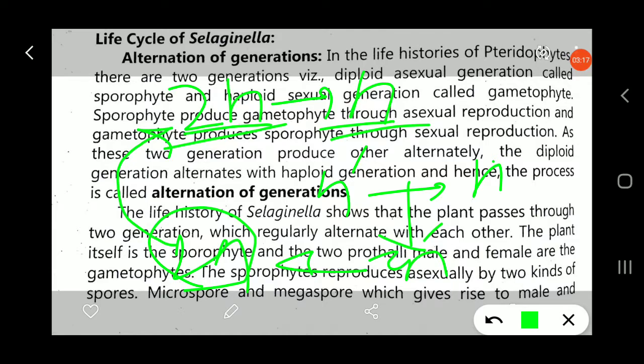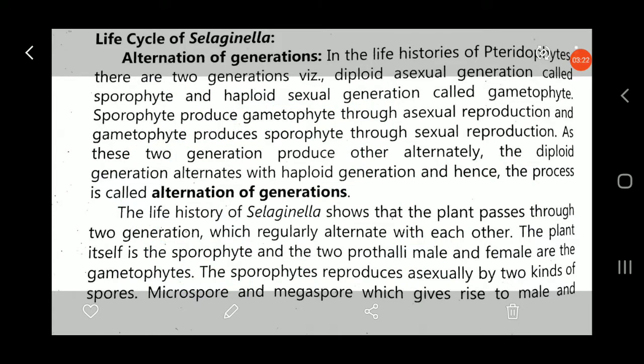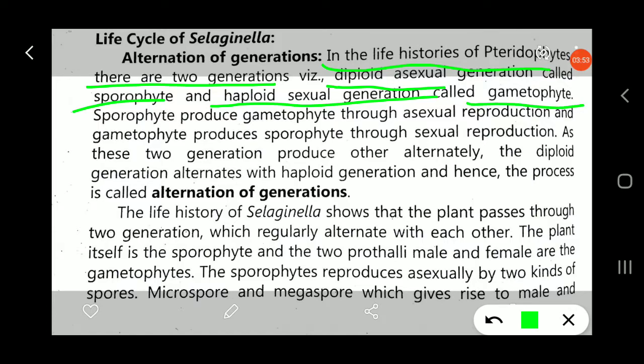You know the basics of alternation of generation, as I told you in many lectures. Now we can see all the concepts theoretically. In the life history of Pteridophytes, there are two generations. First, the diploid asexual generation: the sporophytic plant body, which is diploid, forms spores. This is known as the asexual generation, called the sporophyte. And second, the haploid sexual generation, where sexual reproduction takes place in the male and female gametophytes, which are haploid. This is called the gametophytic plant body, known as the gametophyte.